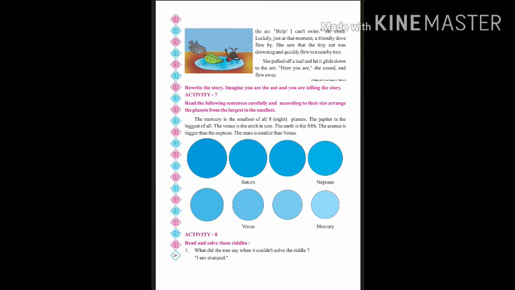So you like the story? Now there is an activity based on it. Rewrite the story. Imagine you are the ant and you are telling the story. So you have to write, "I went out, I was coming back home, and then I saw a sparkling fountain and I crawled." Okay, so you're going to change the story and imagine that the ant is you yourself, and then write it on your own.